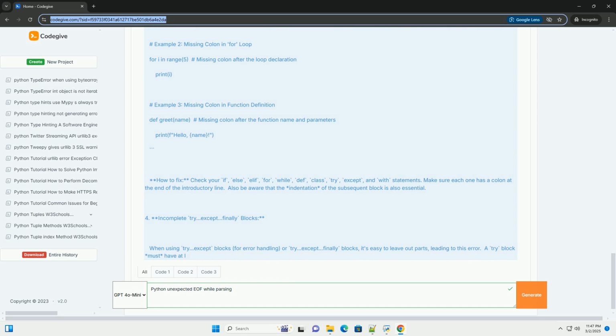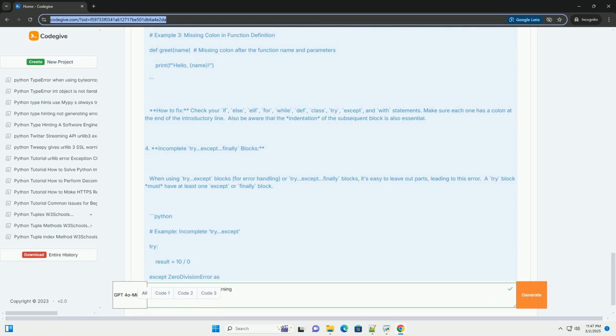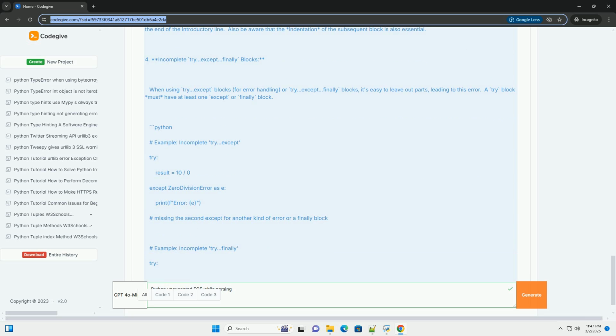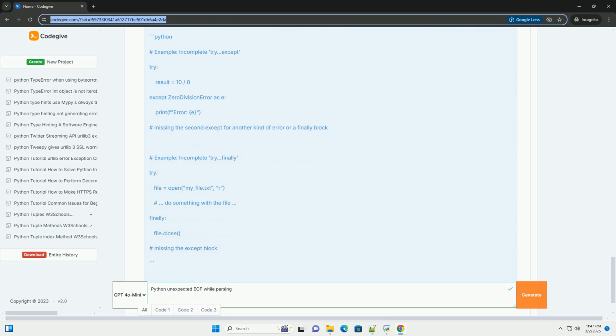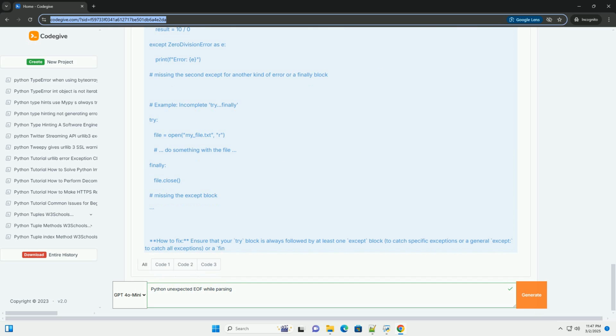How to fix? Carefully review the code in the lines before the line indicated in the traceback. Look for any unclosed parentheses, brackets, or braces. Pay close attention to nested structures. Use an IDE or code editor with parenthesis matching to help identify the issue.